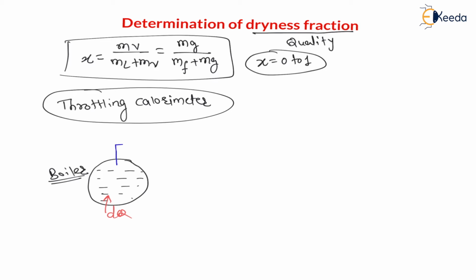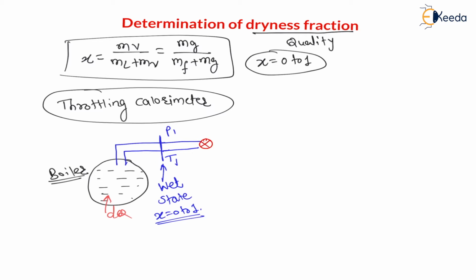Now let us say some vapor comes out of this boiler at pressure P1 and temperature T1, and this condition is the wet state. This will be in the wet region, which means the dryness fraction will be between 0 and 1. And my dear students, this steam, which is wet steam, is then passed through a throttle valve.